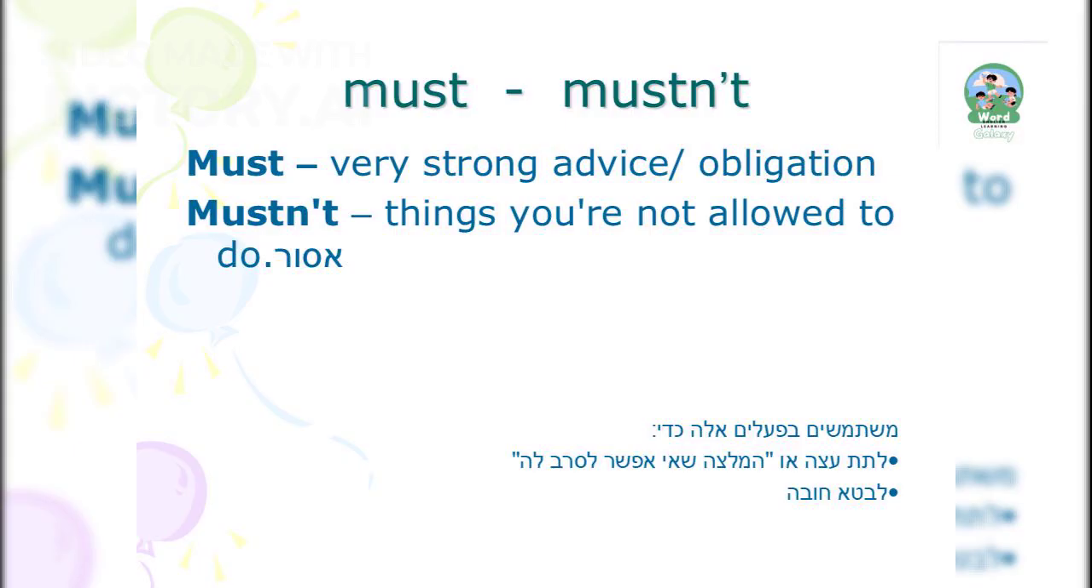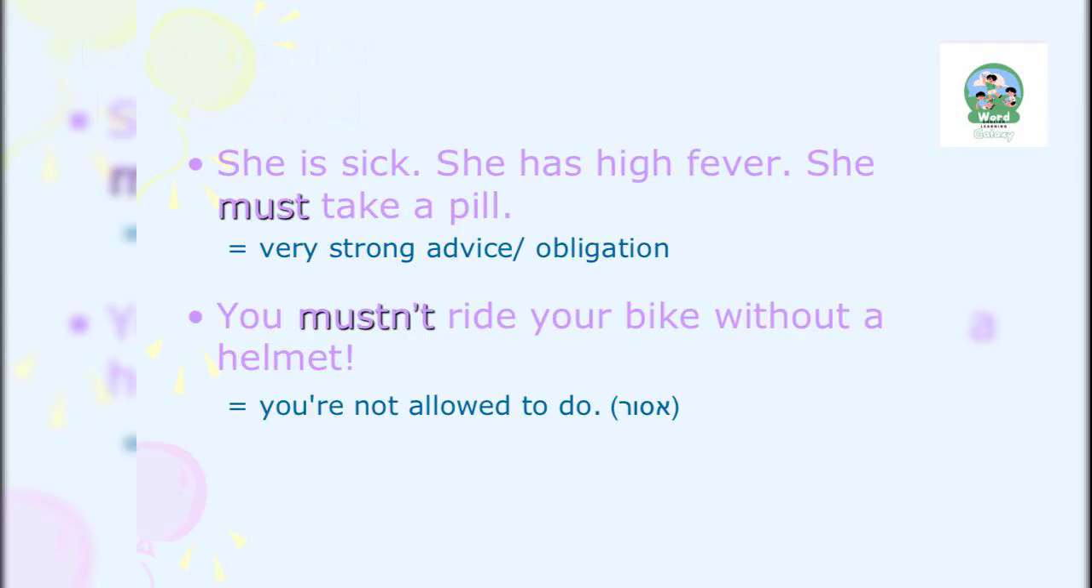The terms must and mustn't convey strong advice and prohibitions. Must indicates an obligation, while mustn't highlights actions that are strictly forbidden. When someone is sick with a high fever, taking a pill is a must, as it's a strong obligation. On the other hand, riding a bike without a helmet is something you mustn't do, as it's prohibited for safety reasons.